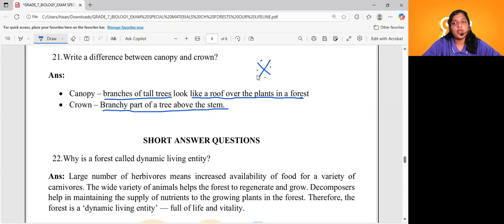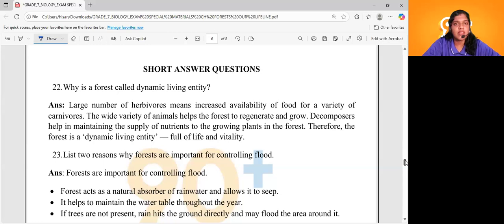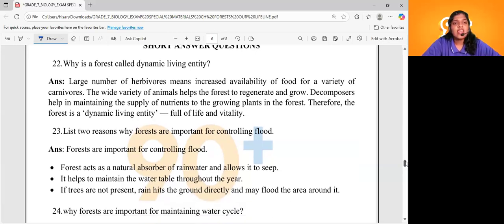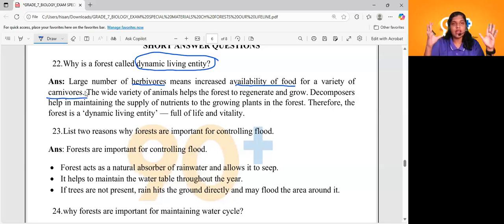Okay. Shall we continue? Coming to the next section, which is short answer questions. This might be a 3-mark question or a sub-question for a long answer question. Question number 22. Why is a forest called a dynamic living entity? Because it is very huge, right? See, a large number of herbivores means increased availability of food for a variety of carnivores. So when you imagine a forest, the thing that comes to your mind is a group of tall trees, right?